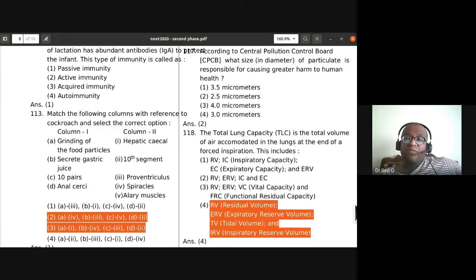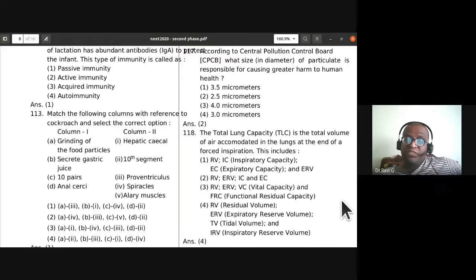Residual volume, then expiratory reserve volume, the excess air left out after expiration, tidal volume, which is normal breathing, and inspiratory reserve volume. So all four of them make up the total lung capacity.